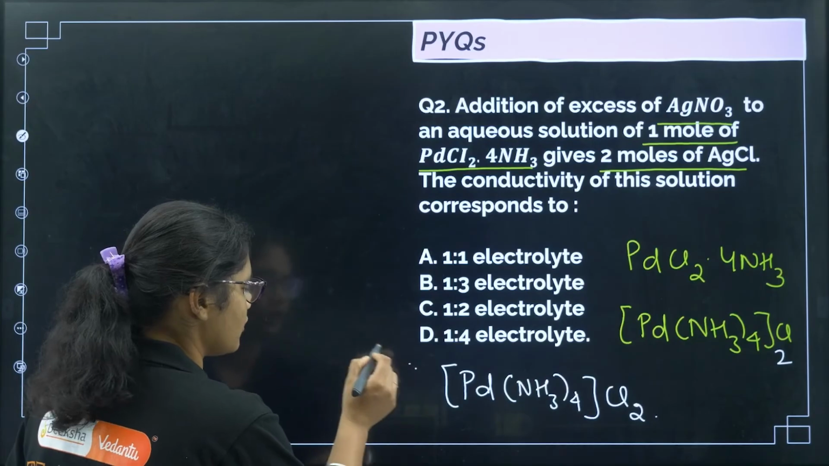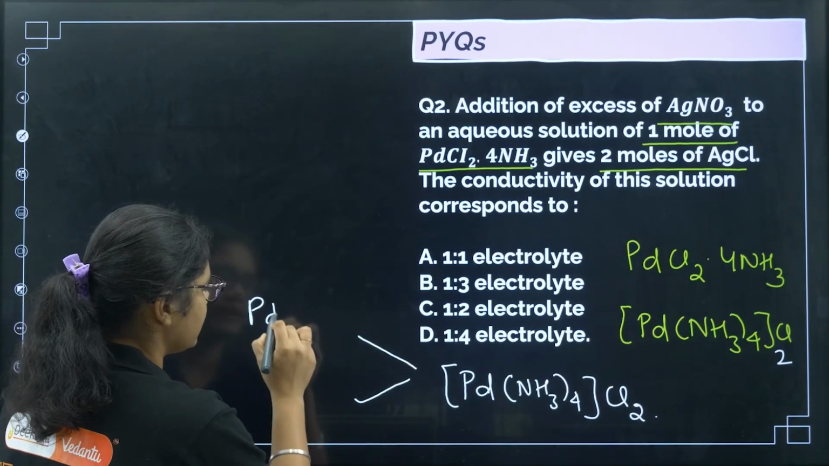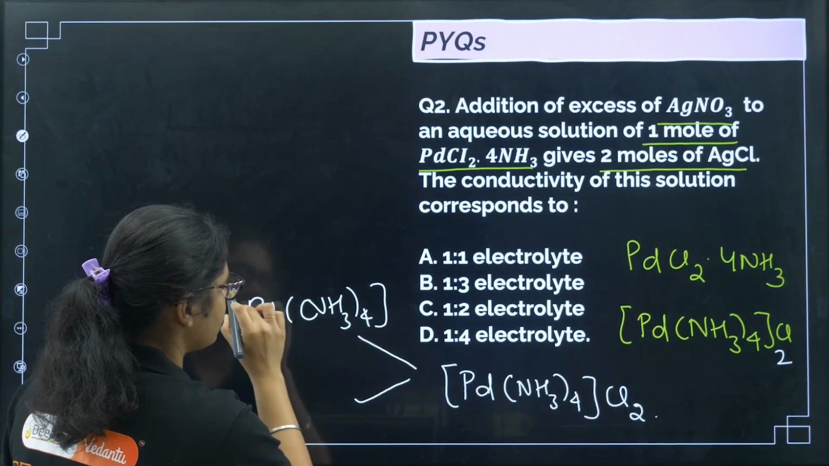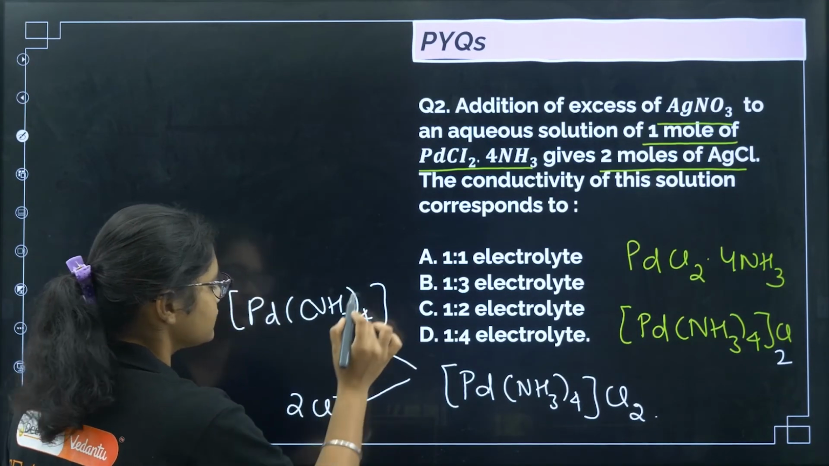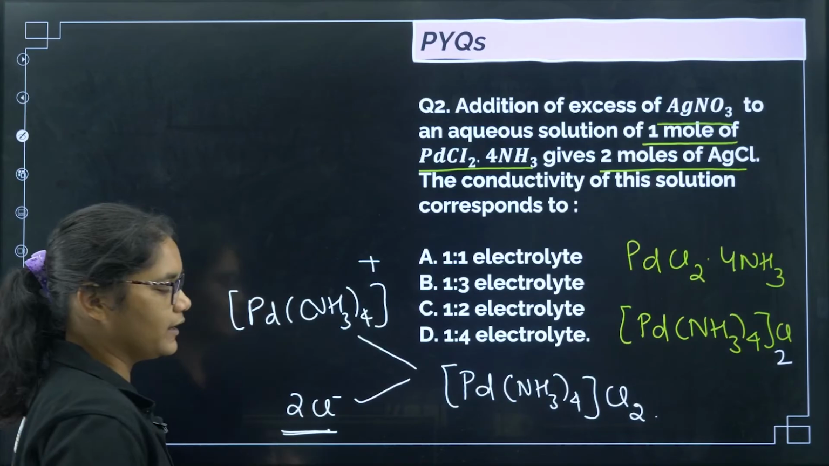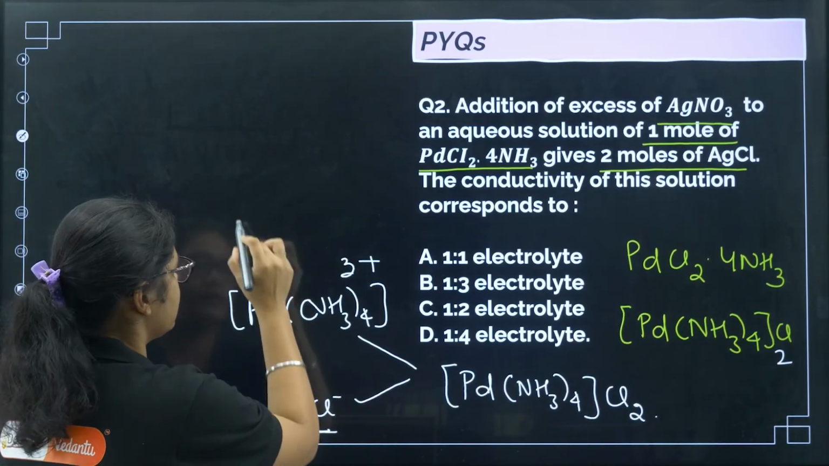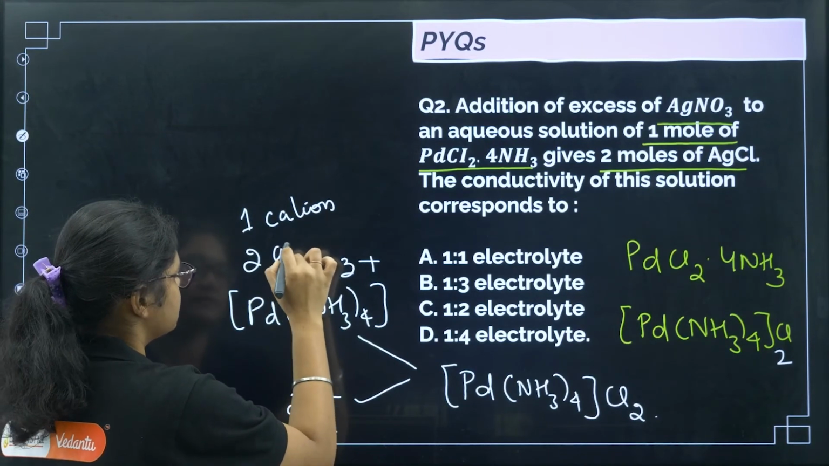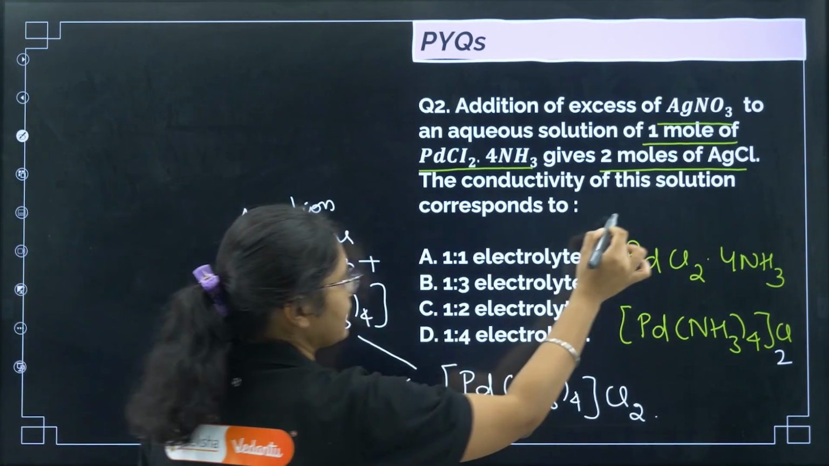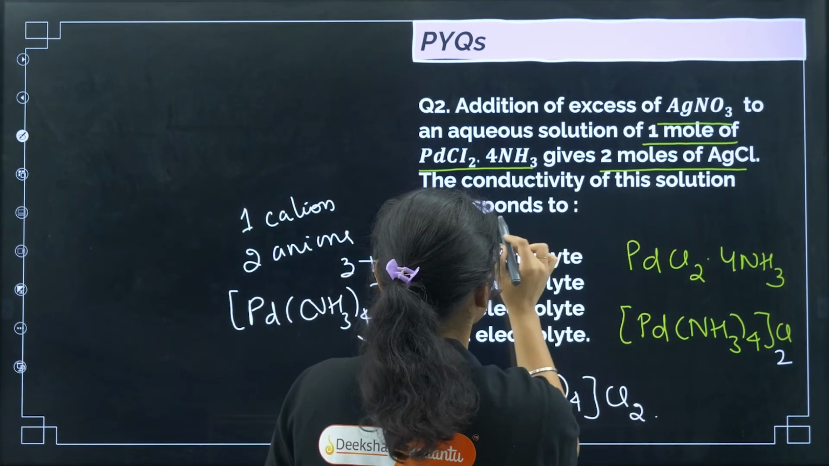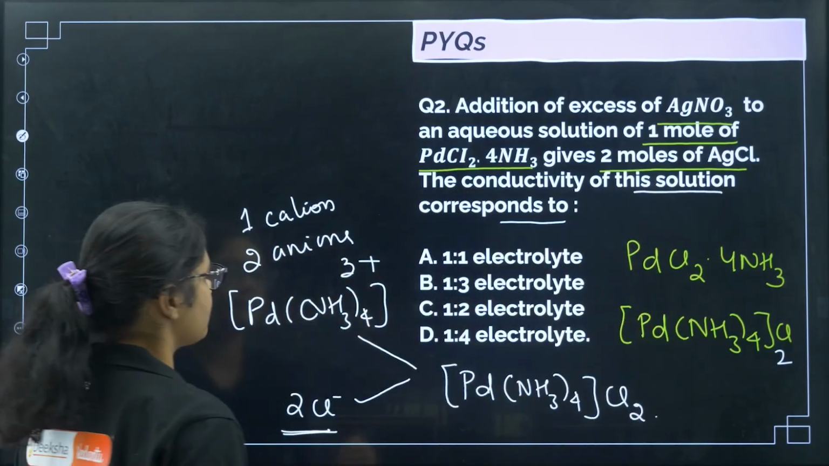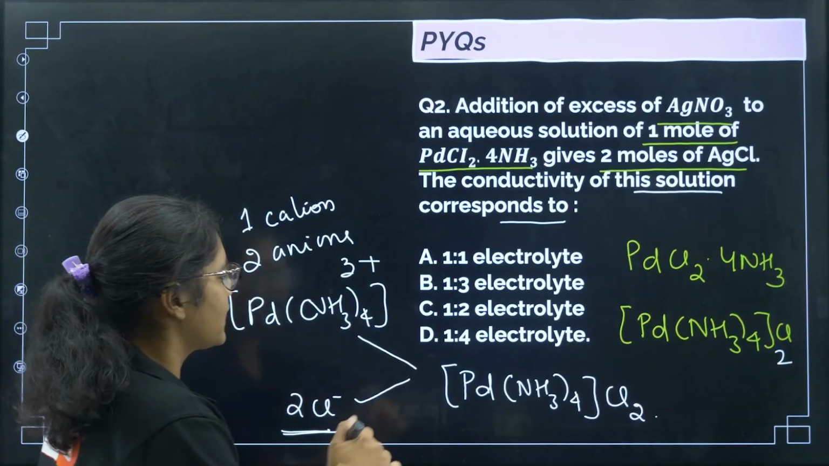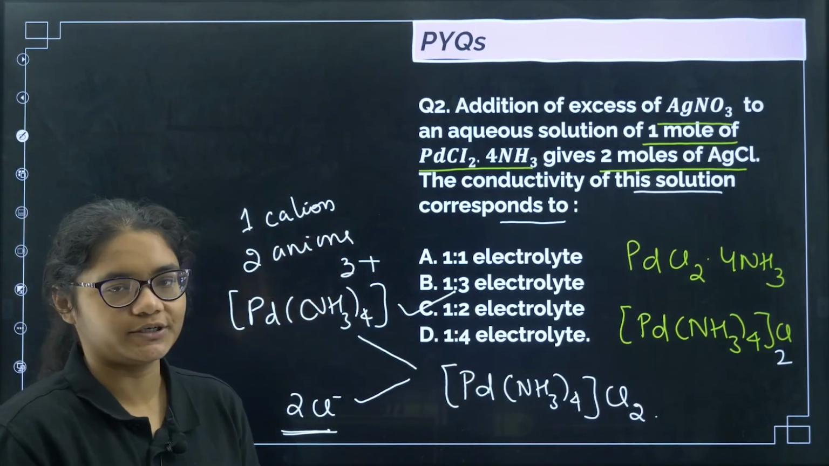Now if you put it in water, then what will I get? [Pd(NH3)4], and then I'll get 2 chlorines, right? So there is 1 cation and there are 2 anions. The conductivity of this solution corresponds to which type of electrolyte? It is a 1:2 type of electrolyte. Okay, the correct answer for this question will be option number 3.